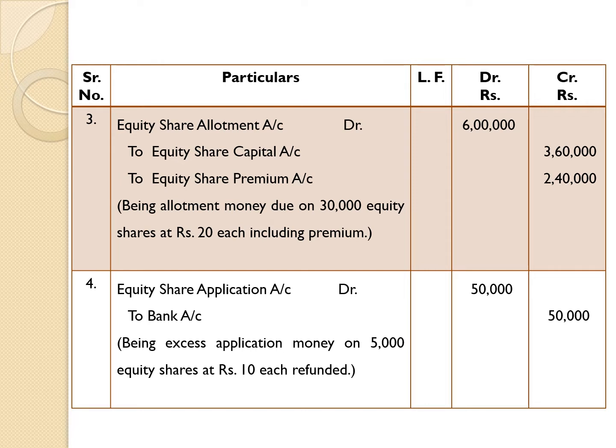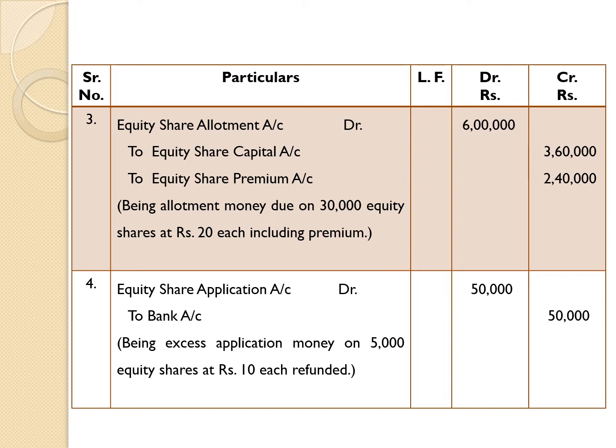Allotment money due on 30,000 equity shares at rupees 2 each including premium. This is the journal entry about the allotment money due. Students should kindly note that before taking allotment money, there is a need to refund excess application money. In this problem, the board of directors has decided to refund excess application money on 5,000 equity shares.